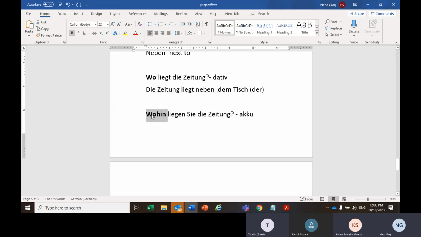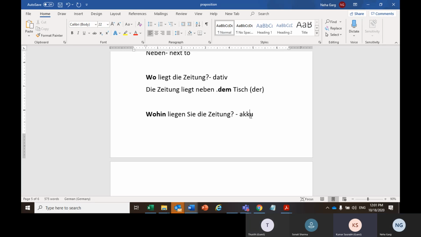I am placing something. Something is being placed. That is not there already. Wo liegt die Zeitung? Where does the newspaper lie? That is there already. There is no movement. Wo case, na? So wo is dative. Wohin is accusative. My concern is, where there is a movement, that will be accusative, and where there is no movement, that will be dative case. Is it correct? Right. Yeah.